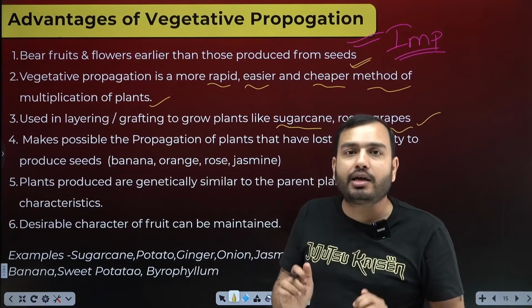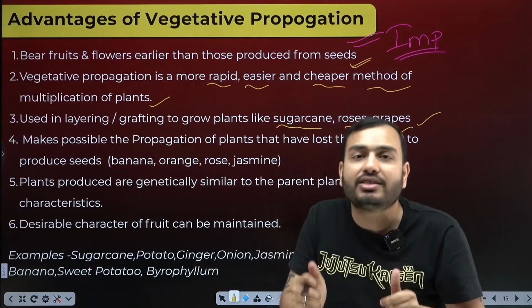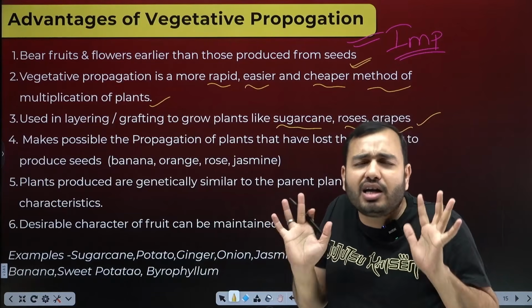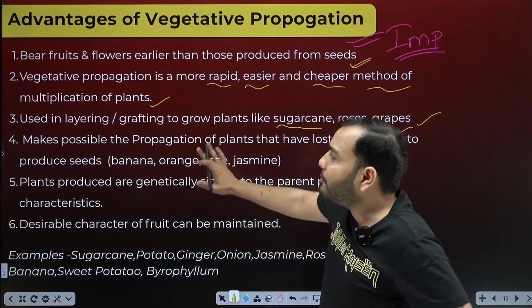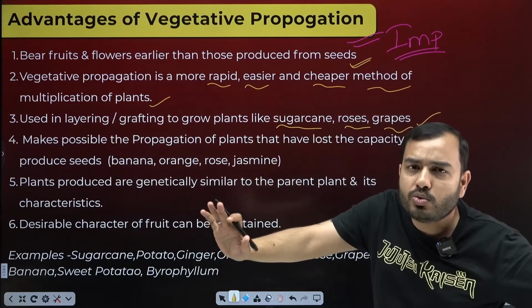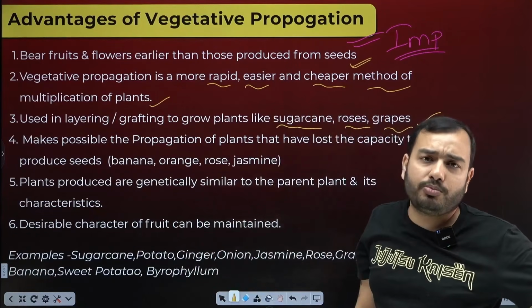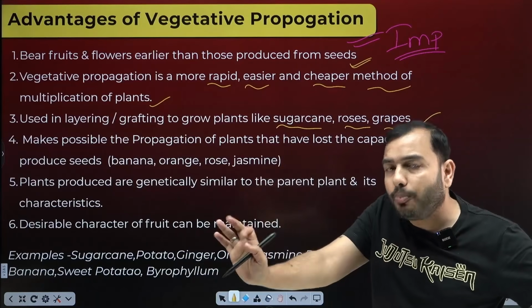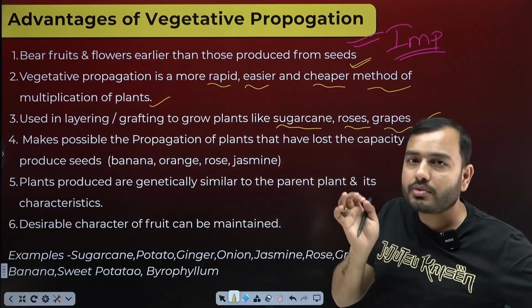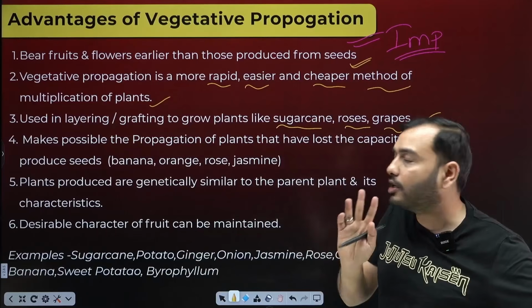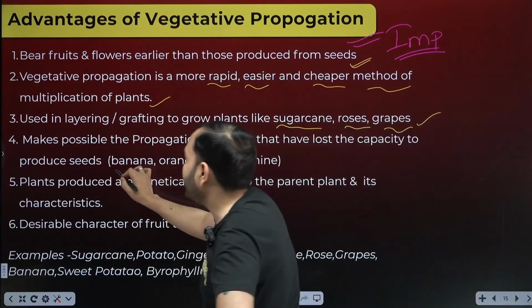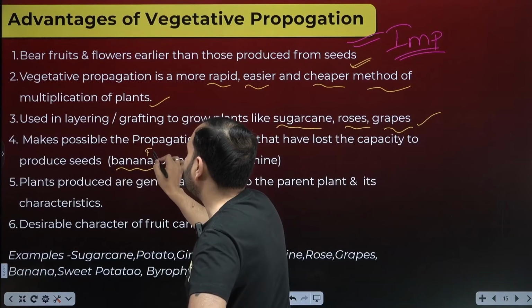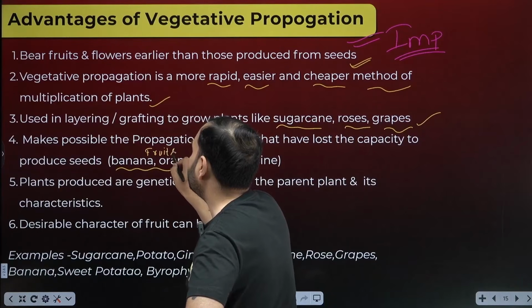Now suppose you want the same kind of banana, the same. So you want it genetically similar. So you don't need sexual reproduction. We need an asexual method. So for such plants which have lost the capacity to produce seed, or where you do not want them to produce seed, what will we apply here? Vegetative propagation. Remember two fruits and two flowers in this. Which are the two fruits? Banana, orange. Remember two fruits: banana, orange.